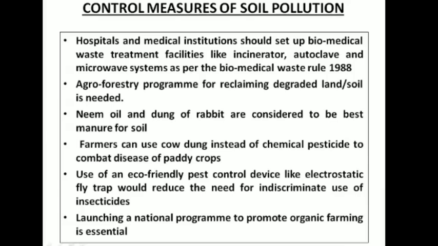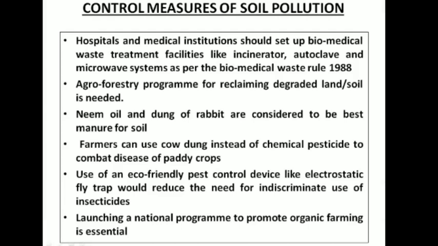Also, the state government can provide more awareness to the people about this soil pollution. Naturally, if they provide more awareness, then you can prevent the soil pollution. So if you follow some eco-friendly practices, then naturally you can control this soil pollution. Now people go for organic farming, okay, organic farming, so that you can control this soil pollution.